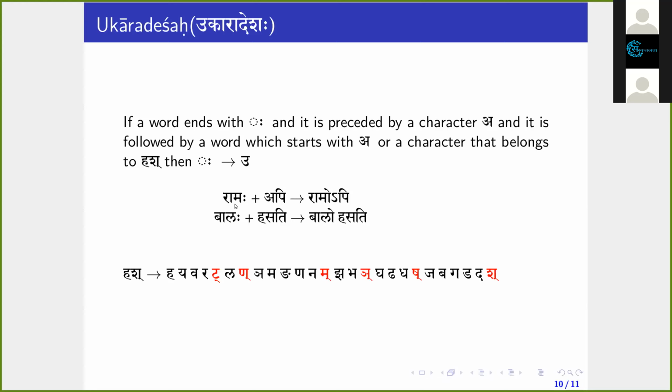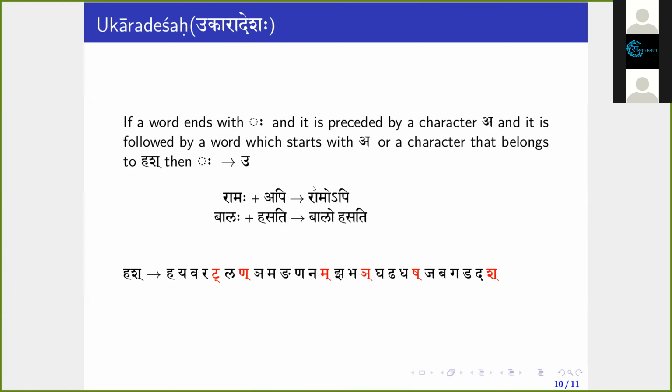Then this Visarga changes to Okara. Ramo. Here some other sandhi is applied. Then if you apply that sandhi, the final form will be Ramopi.